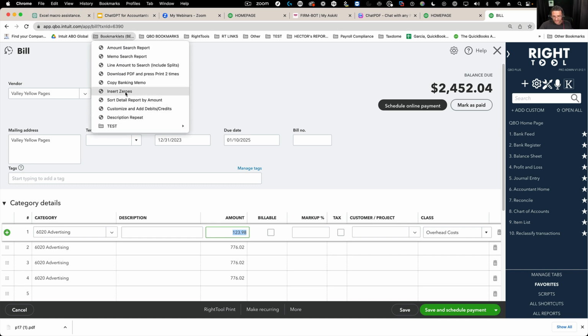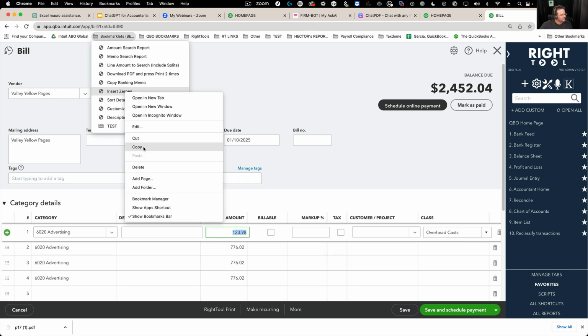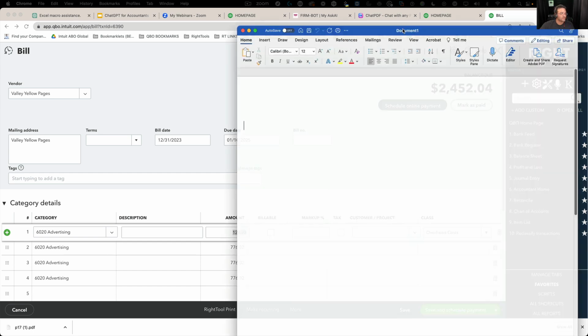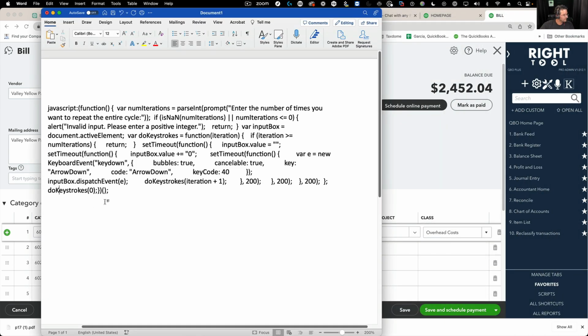It's called insert zeros. I'm just going to show you what the script looks like here, just for funsies. Okay, so this is what the script looks like. Do I know what that stuff means? No, I know nothing about it. But ChatGPT is the one that helped me write it, and I'm going to show you exactly how I had ChatGPT write it for me. It's actually not that complicated.